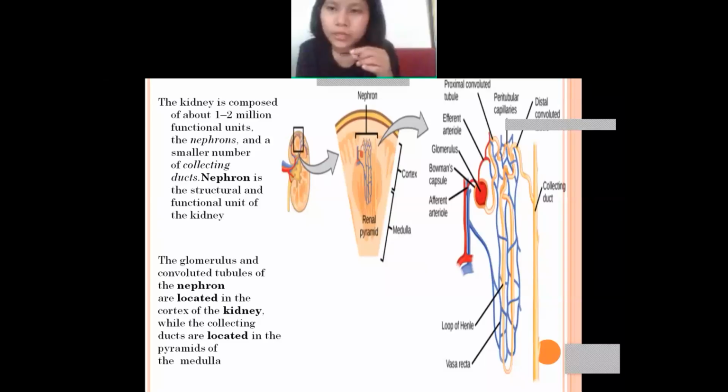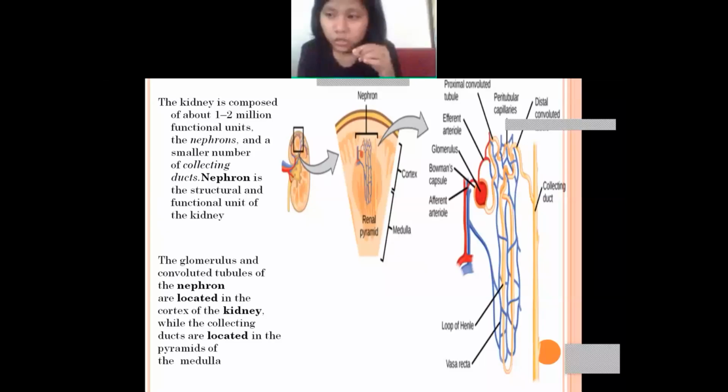They are helping the kidney. They exist in the kidney, and they also function and work for the kidney. That's why they are known as the structural and functional unit of the kidney. Okay, is it clear till here?